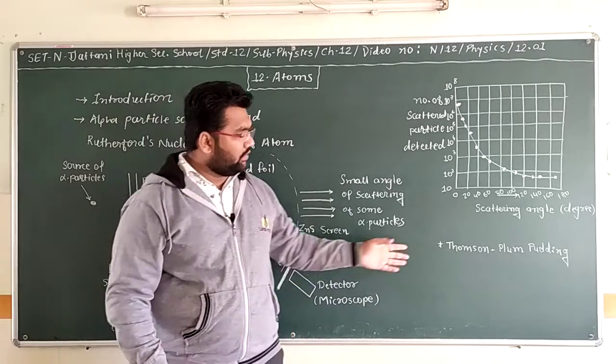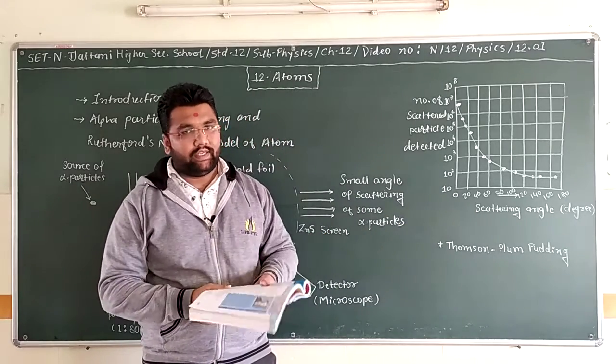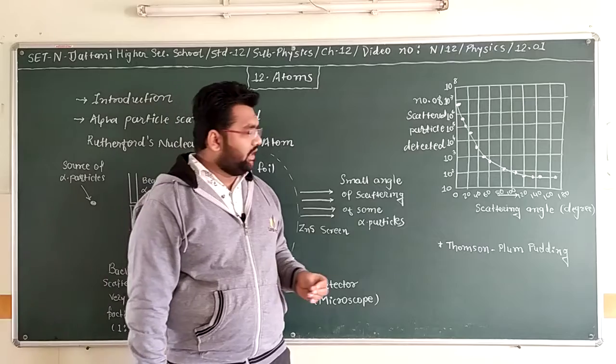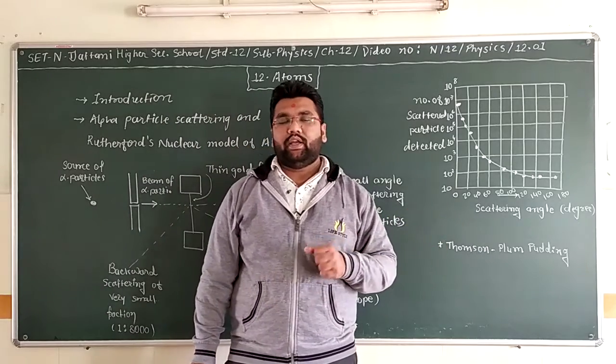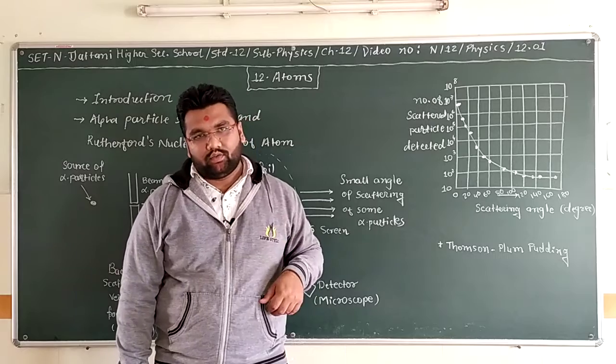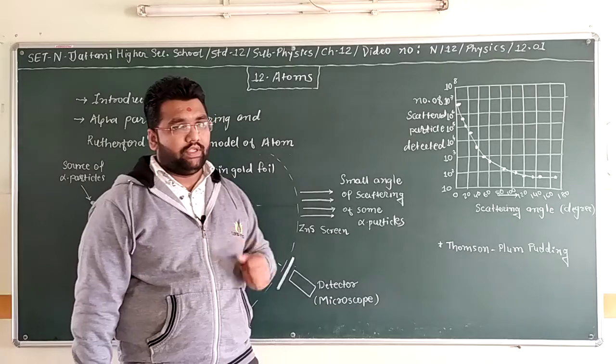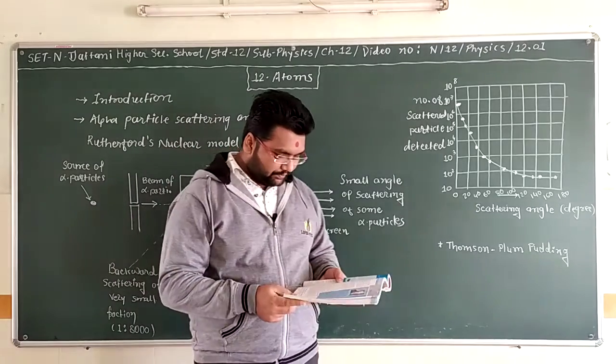Because after Thomson, Rutherford was the only scientist who gave a satisfactory solution for the arrangement of electrons, and it is very true to the situation we see today.